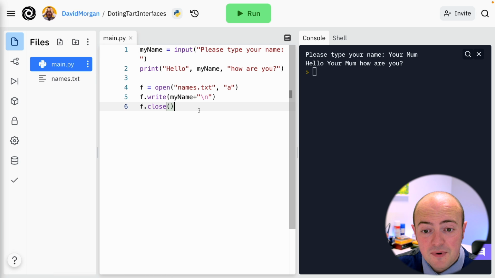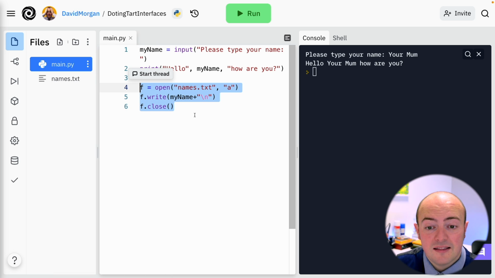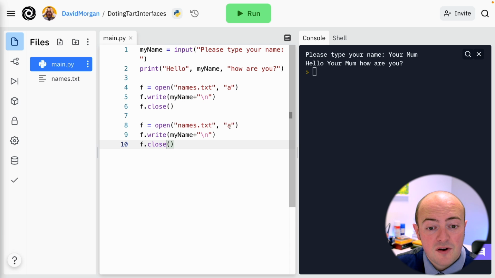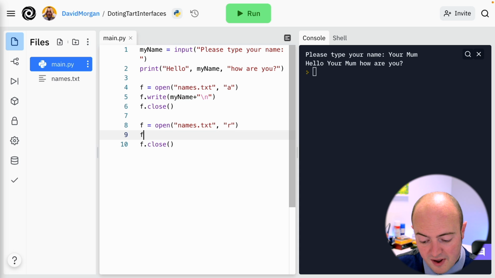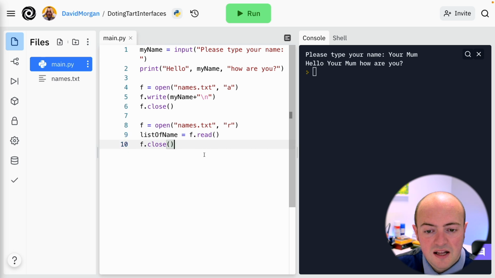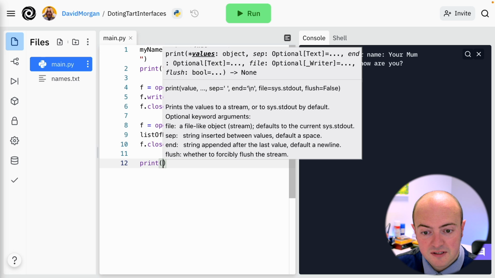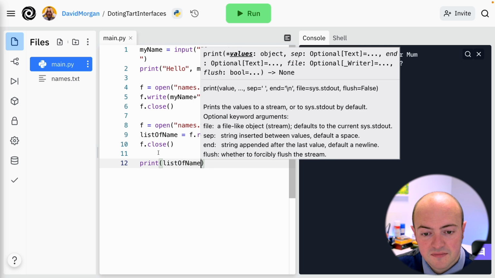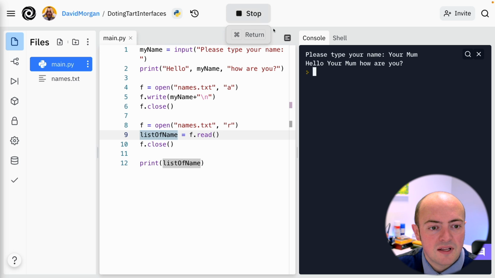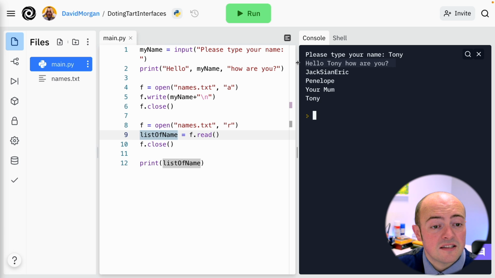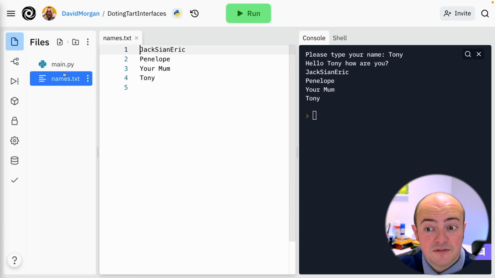If we want to load it back up, it's pretty much the same code. Loading the file up would be straightforward. We open it up in R mode for read, and instead of f.write, we can do f.read. Now, of course, f.read needs to go somewhere, so I'm going to call it list of names. Once I've closed it, I'm going to print out the list of names. Let's see that work. So Tony goes in. You notice it says hello Tony. Now it literally prints out the list of names as they appear in our text file.